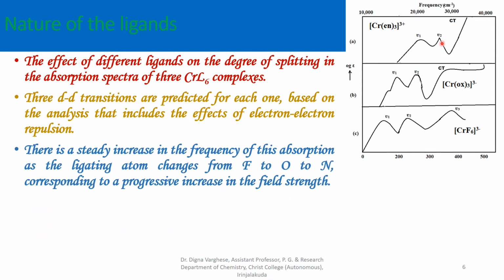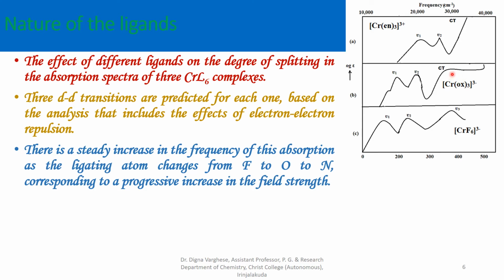There is a steady increase in the frequency of this absorption as the ligating atom changes from fluoride to oxygen to nitrogen. In the case of the chromium hexafluoride complex, fluorine is the ligating atom. It is a weak ligand and there is no such frequency change. It's a lower frequency, and in the case of the trisoxalate chromium complex, the oxygen atom is the ligating atom to the metal chromium.